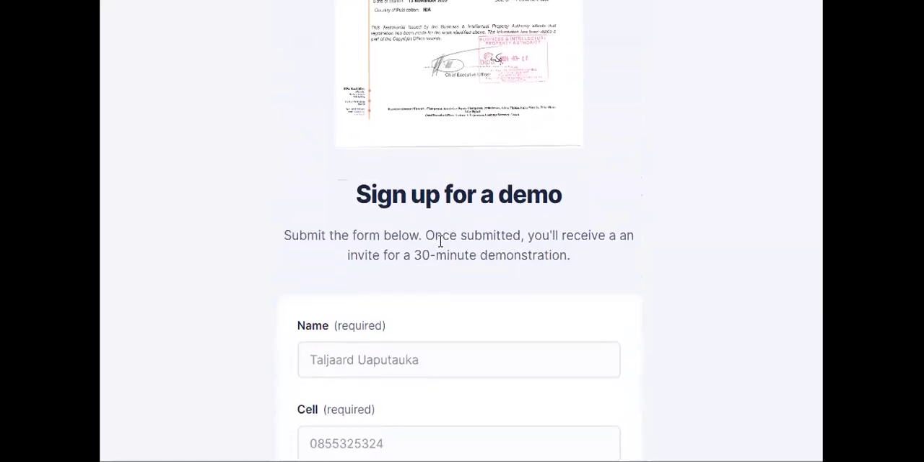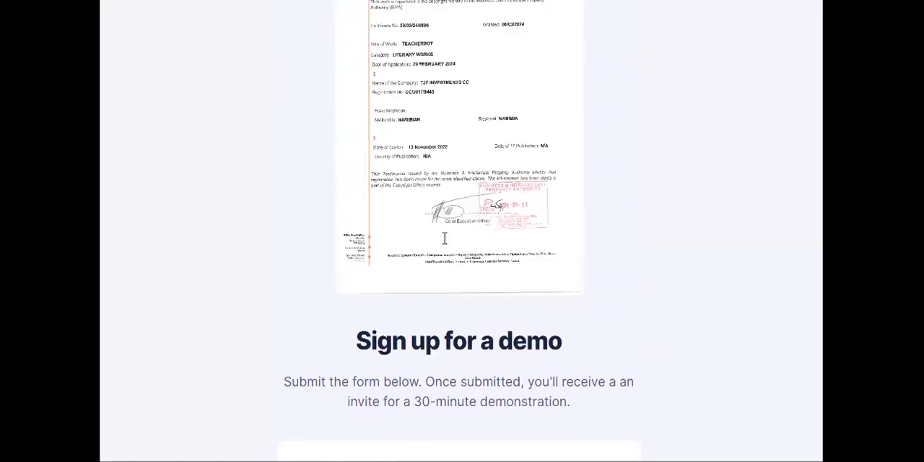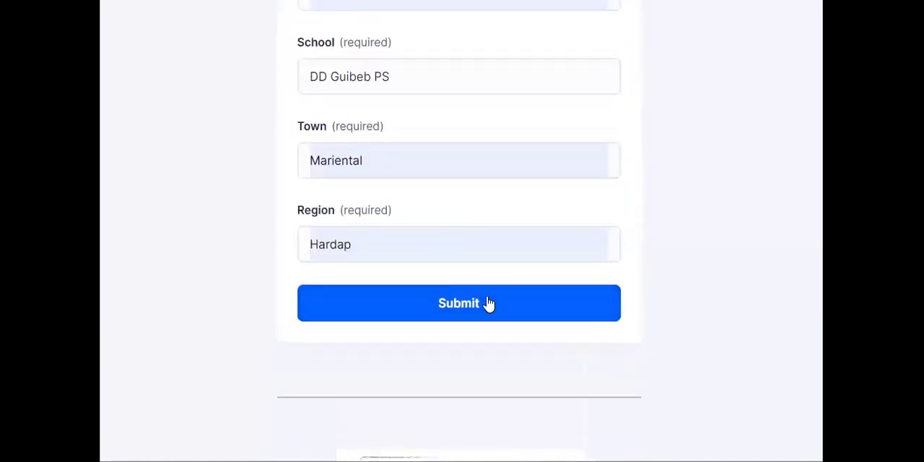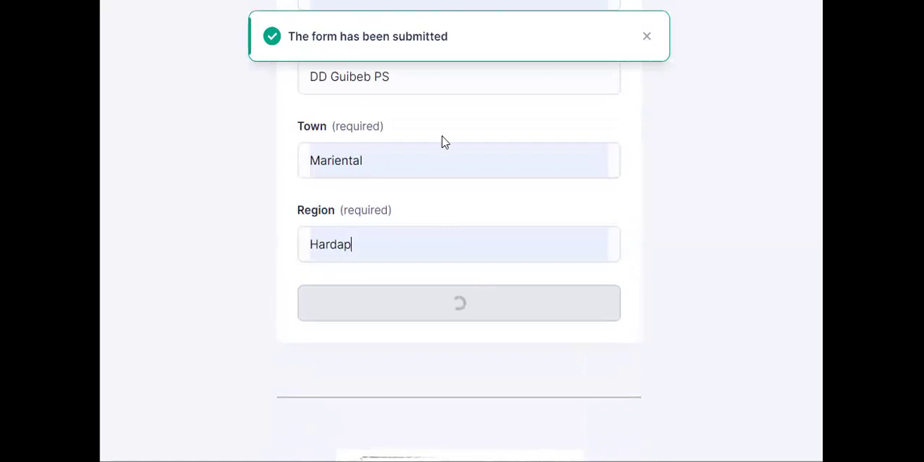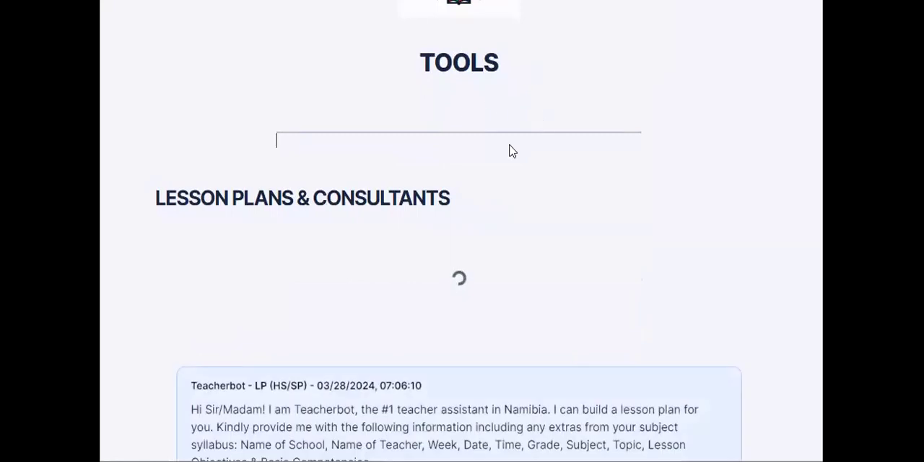Then when you go underneath, you will see the certificate of copyright and the patent with BIPA. You can also enter this information here to request a 30 minute demo that we will be able to arrange with you on Teacherbot. So you'll click on submit, and then your form will be submitted. After that, you will enter the tools page.